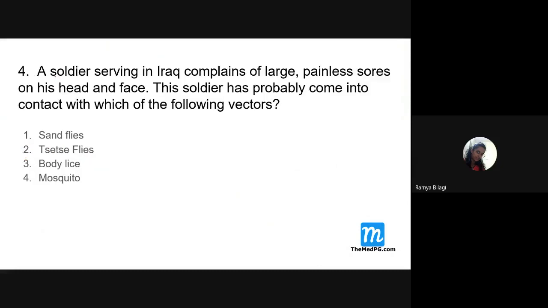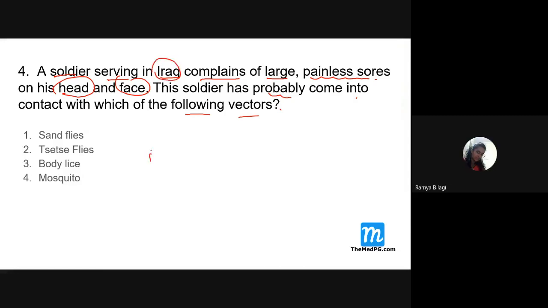Next, read the question here. A soldier serving in Iraq complains of large, painless sores on his head and face. The soldier has probably come into contact with which of the following vectors? Sandflies. Sandfly? All of you agree with this?